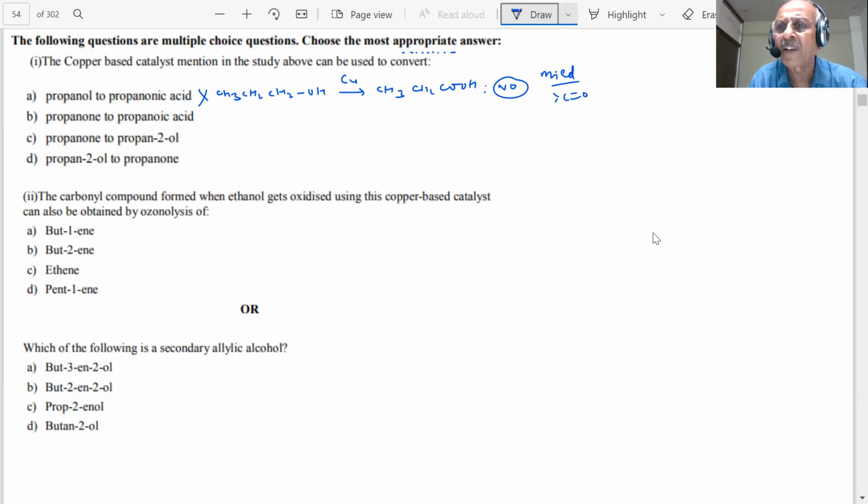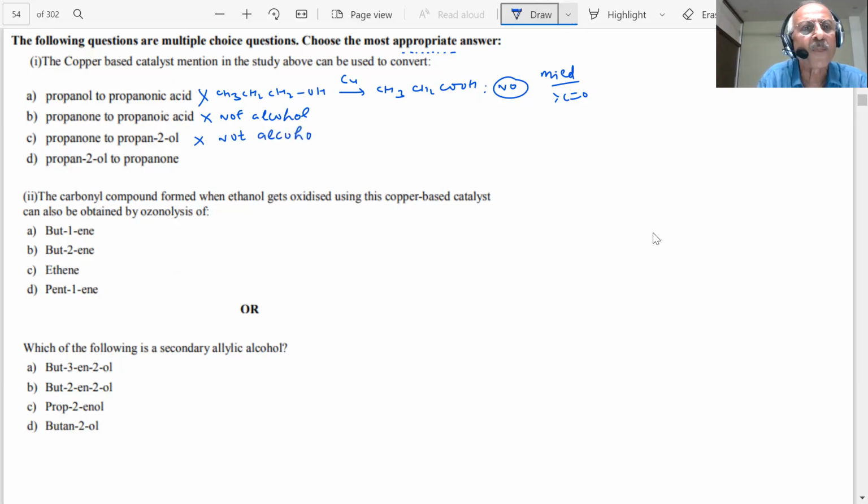Carbonyl compounds, already mentioned in the paragraph. Okay. Propanone to propanoic acid, students? No, sir. It is not an alcohol. It is also the wrong choice. Propanone to propan-2-ol? No, sir. This is also not the correct answer, because this is not an alcohol.